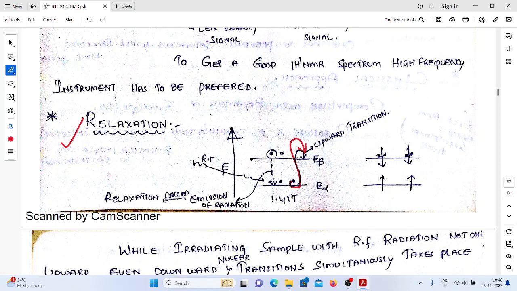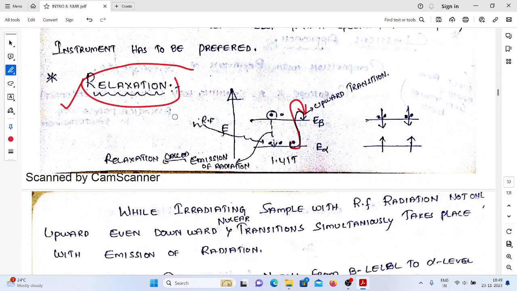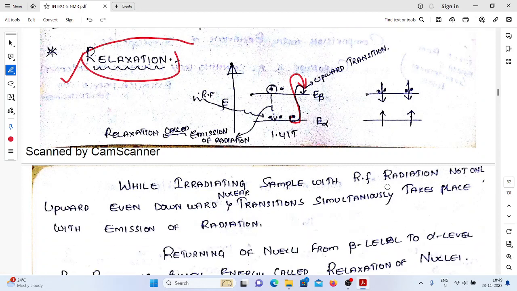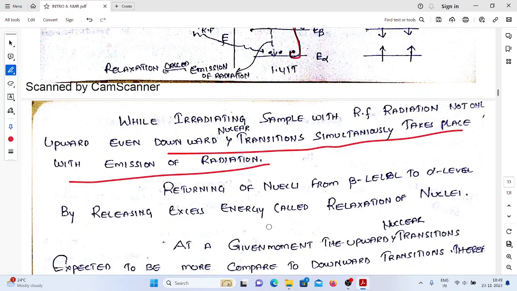This is a kind of excited state or not? So in the excited state, what happens? The particles are not stable. That's why, after some time, the particles will return back to the original level. That is commonly called as what? Relaxation. While irradiating the sample with radio frequency radiation, not only upward transition, even downward transition simultaneously takes place with the emission of the radiation.